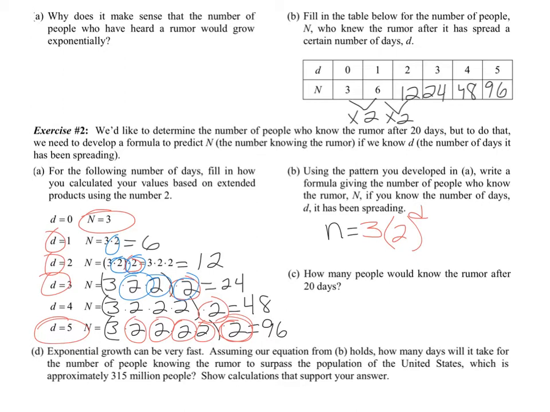C. How many people would know the rumor after 20 days? So let's use our formula here because it's the easiest way to do it. N equals 3 times 2 raised to the 20th power. In your calculator, you could type that in exactly how you see it. Don't forget the caret button in your calculator. The caret button raises it to the 20th power. Your N will equal 3,145,728.